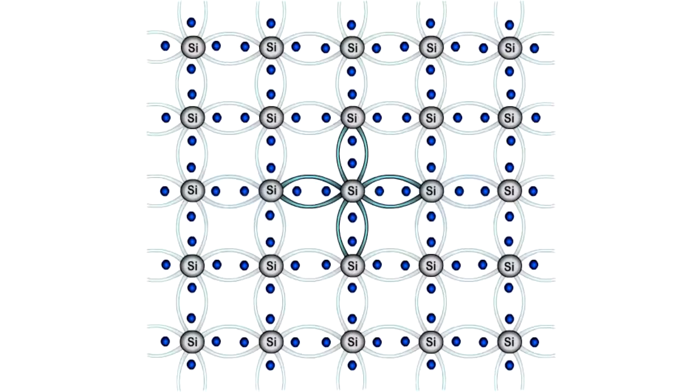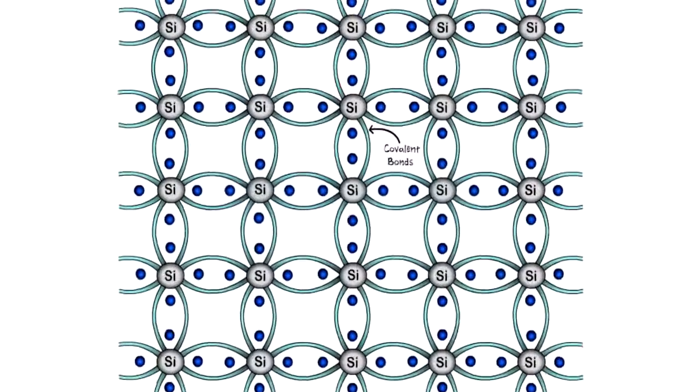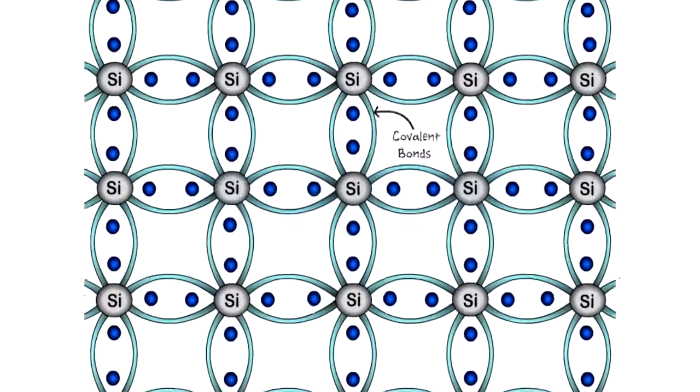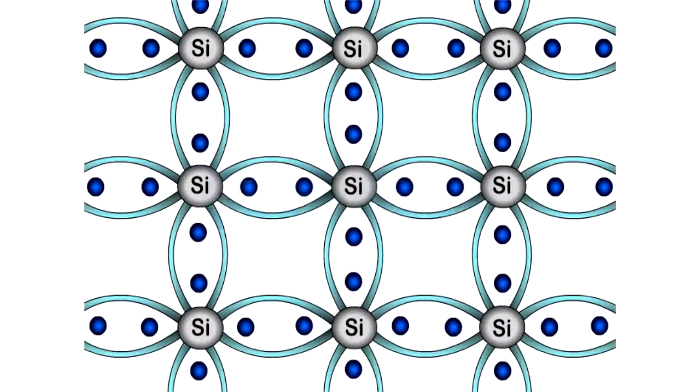Here millions of silicon atoms are bonded together and they form a semiconductor structure which looks like this. All these atoms set up a bond with each other, which is called a covalent bond. However, these bonds are so strong that the electron fails to break the bond at 0 Kelvin. But as the temperature increases, the electron absorbs the heat energy and it is able to break the bond. Once the bond is broken, the electron becomes free to carry the current.